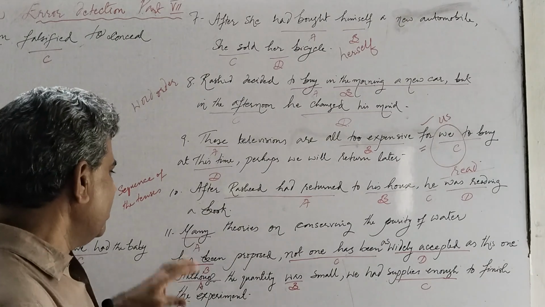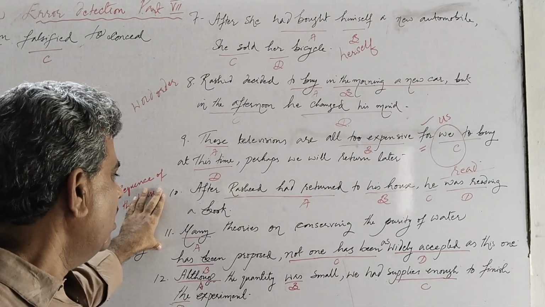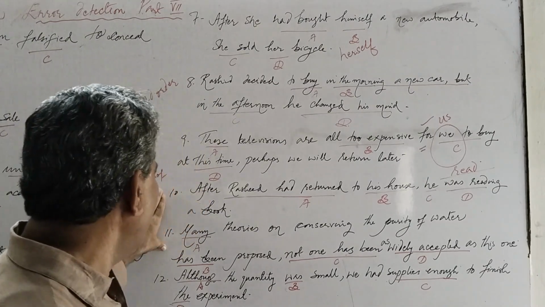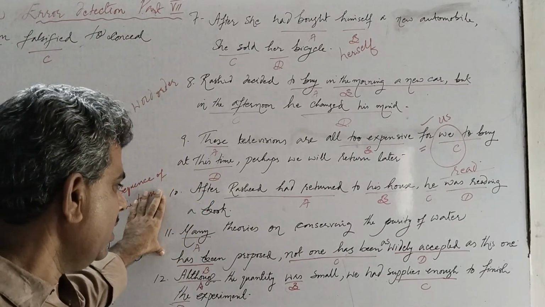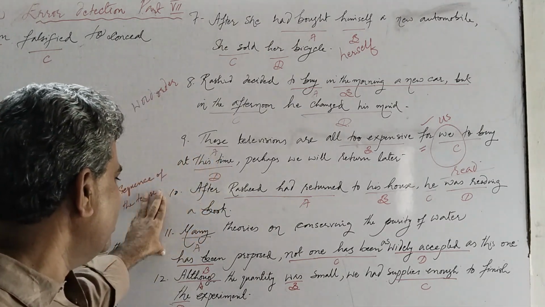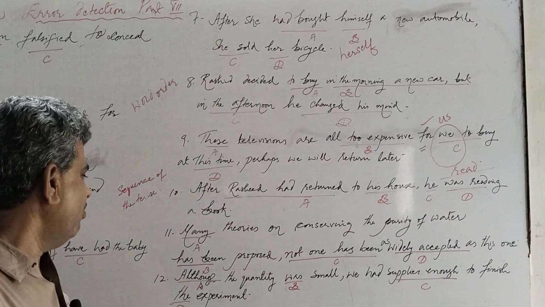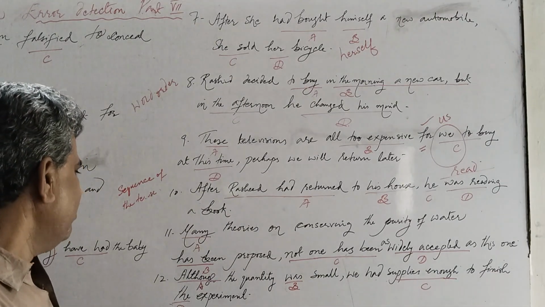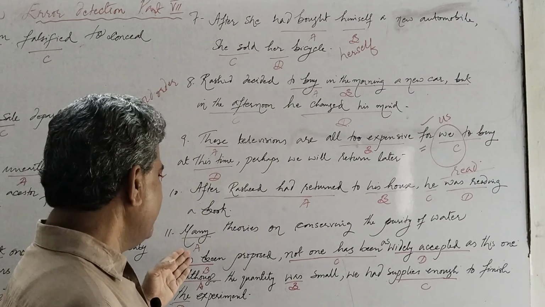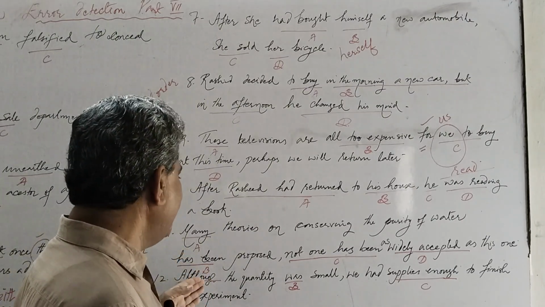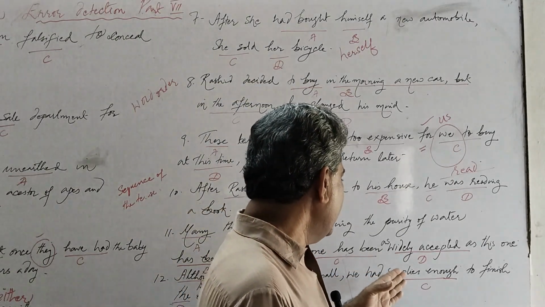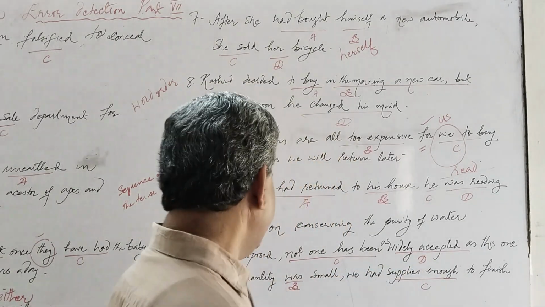We have the 11th sentence. Many theories on conserving the purity of water has been proposed. Not one has been as widely accepted as this one. We have four options here that may contain an error. So first is A, many. The second, B, is has been. C is not one has been. And D is as widely accepted as.